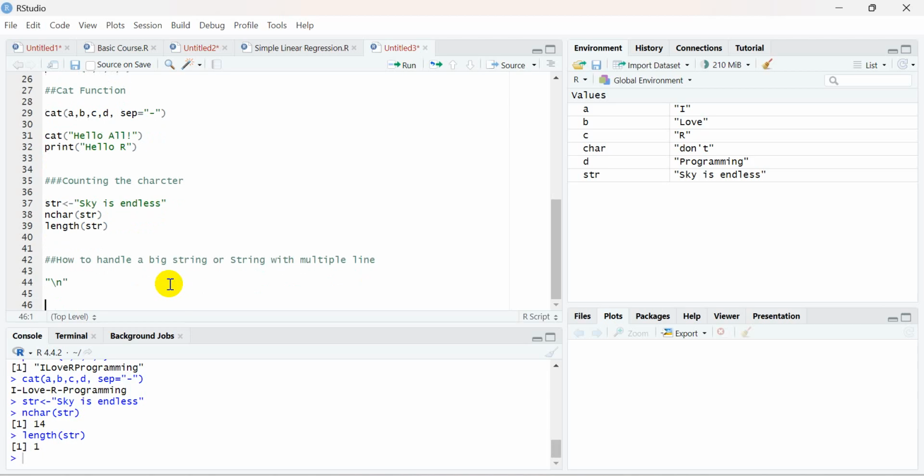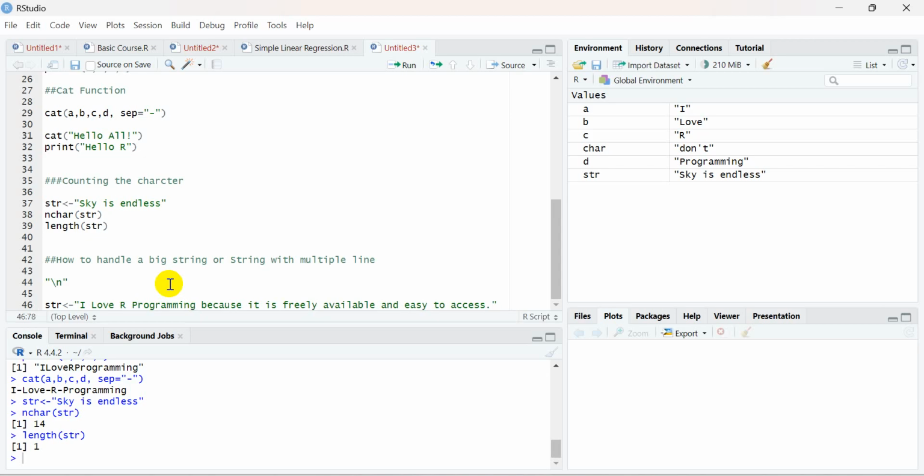Let me tell you how to utilize this backslash n. For example, I will create a string like this: I love R programming because it is freely available and easy to access.